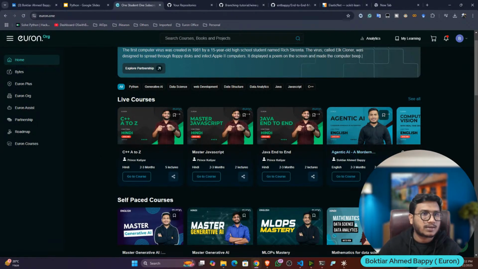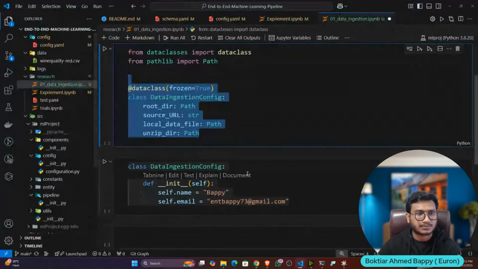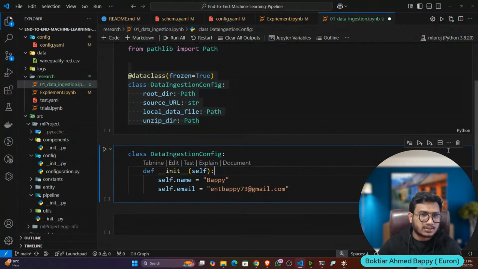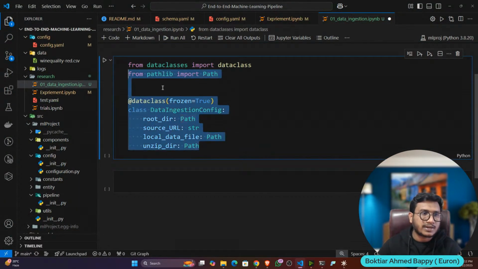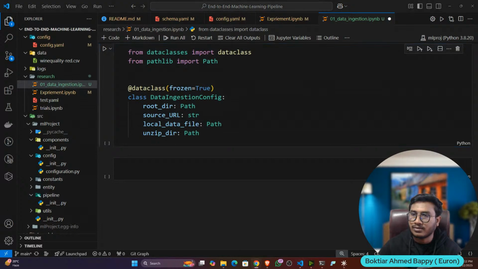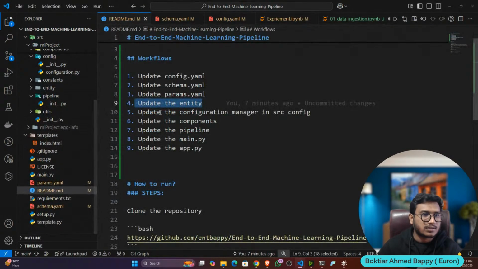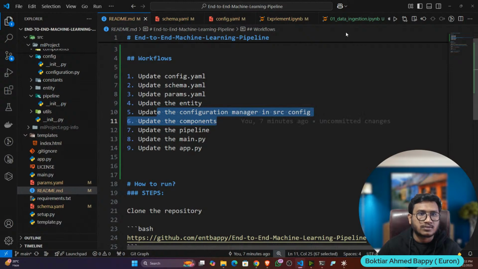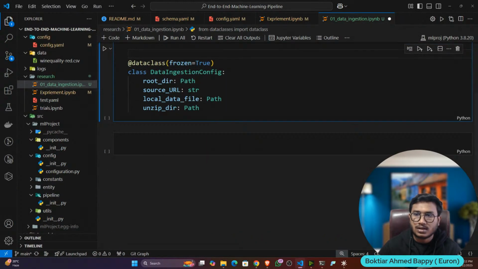Fine. So now I will get back. Guys, this is what we have defined as the entity, and this is the return type of a function. That means whenever we create the configuration function, this should be its return type. I'll tell you how to do it. Now let's define the configuration manager, because that is the next component we have to define.